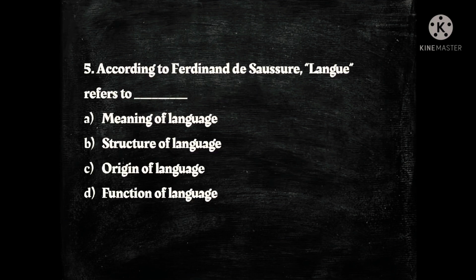Kentum group. Next question, according to Ferdinand de Saussure, lang refers to dash. The options are A. meaning of language, B. structure of language, C. origin of language and D. function of language, and the answer is B.